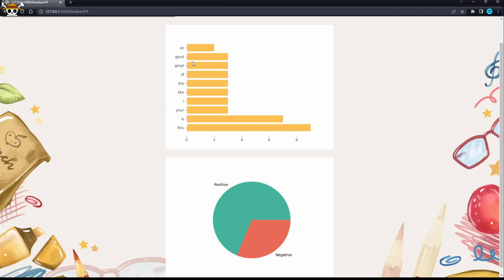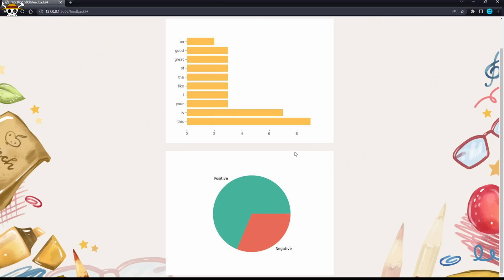So what this shows you is a lot of the things were good and great, and there wasn't much bad that the words show you. And then this can be further shown by this pie chart. It shows you the amount of positive feedback you have versus the negative. And this just gives you an overall idea.